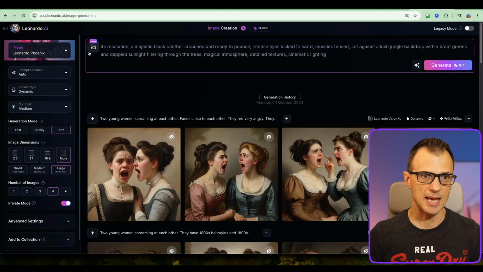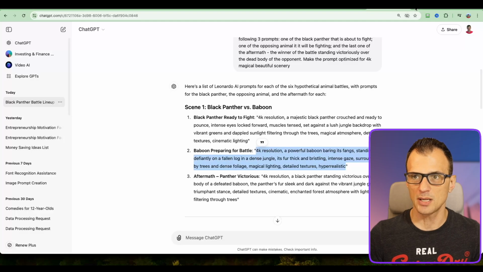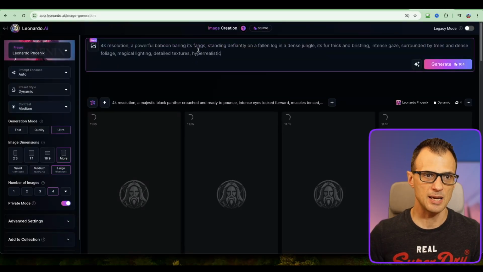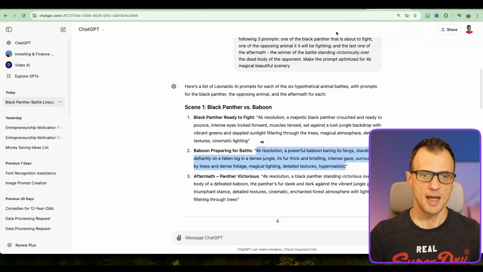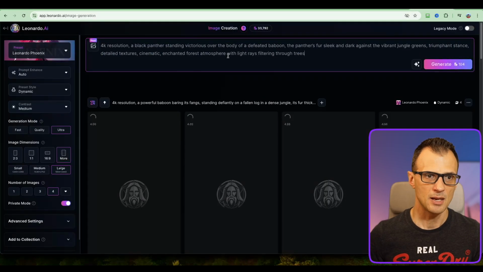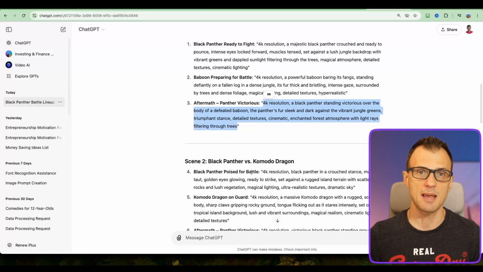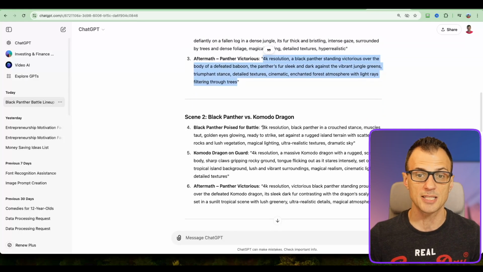Okay, so let's just enter it in, and here we click generate. While this is generating, you can just go ahead and enter the next one. Okay, so I'm just gonna click here to generate this one, and then take the next one and generate this one over here. Okay, and essentially just go through and do the same thing for each of the scenes, for each of the parts of the scene.